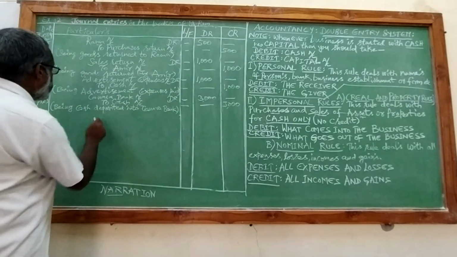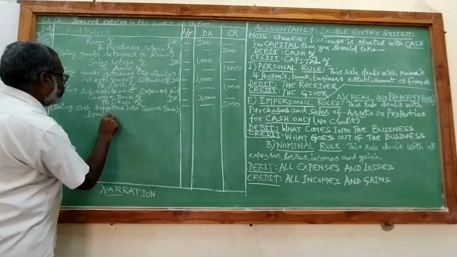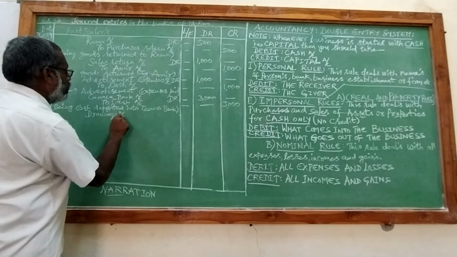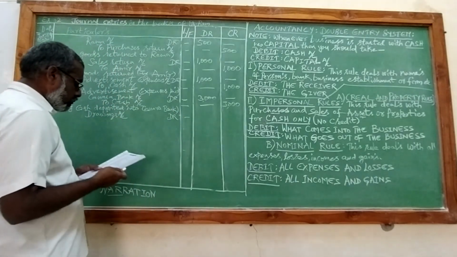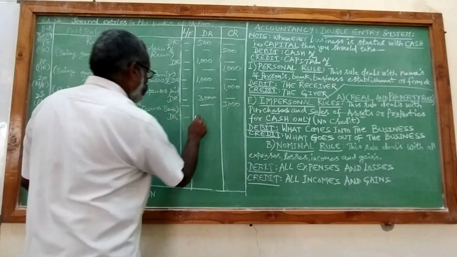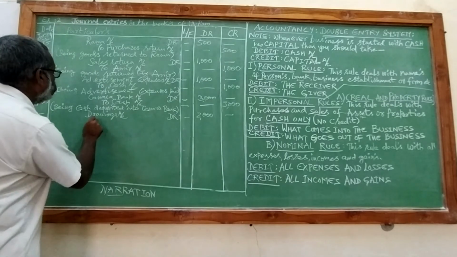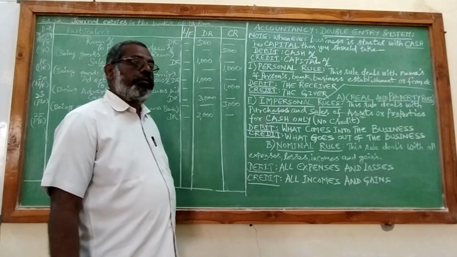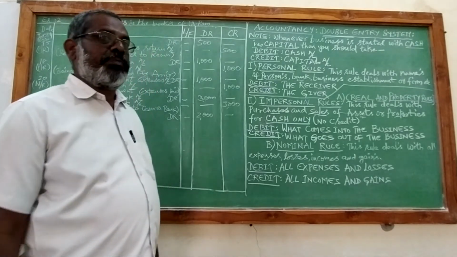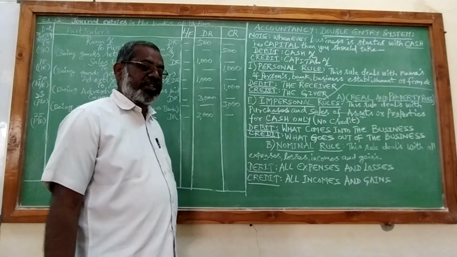So we will take drawings. It is 2000. So when he is taking goods of the business, that means his purchases are reduced. That is the reason you should credit purchases.